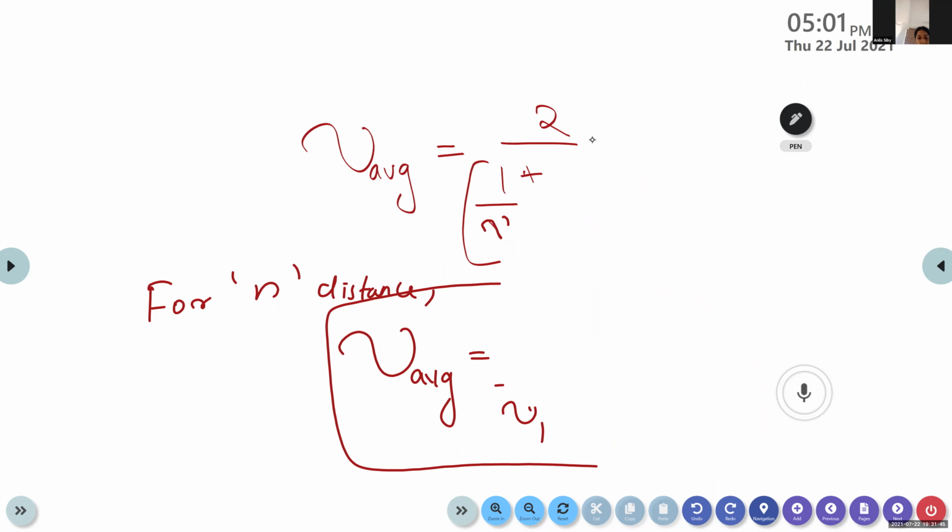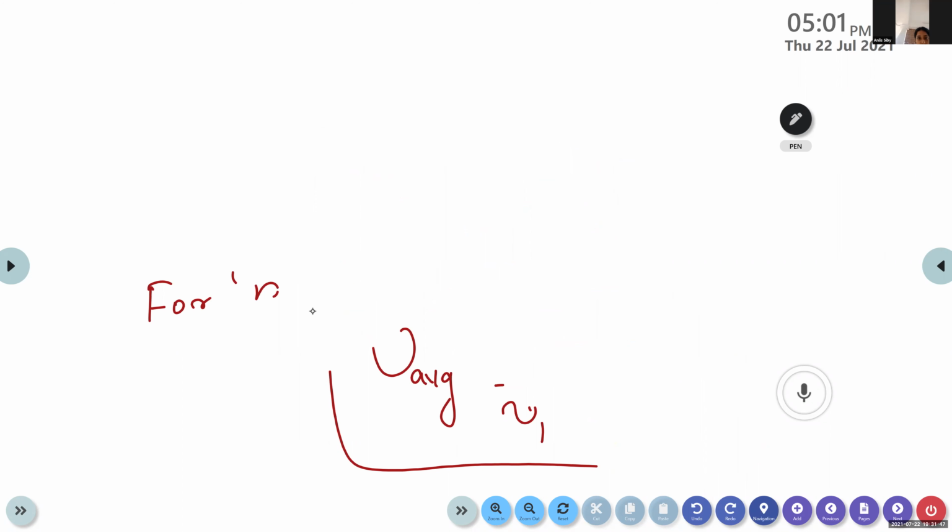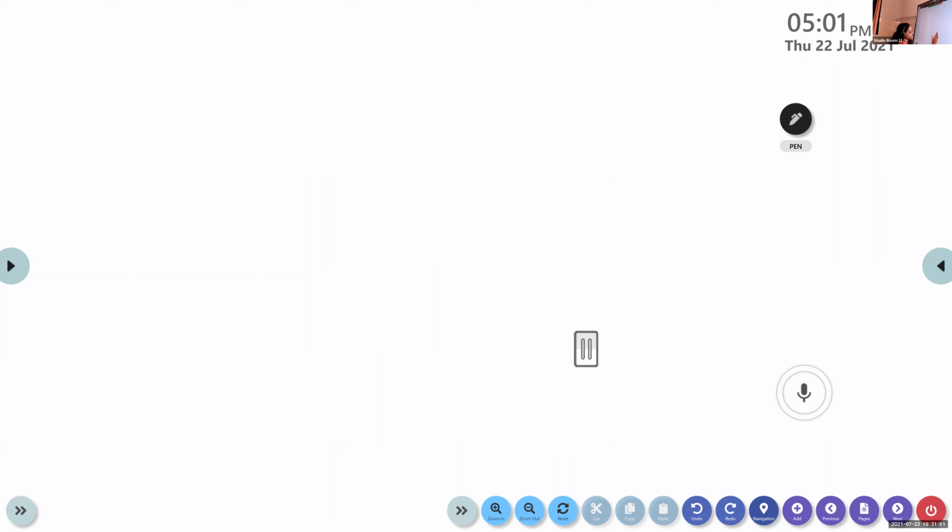So now we are going to discuss the next case. One more case is here under this average speed. What is the second equation for calculating the average speed?